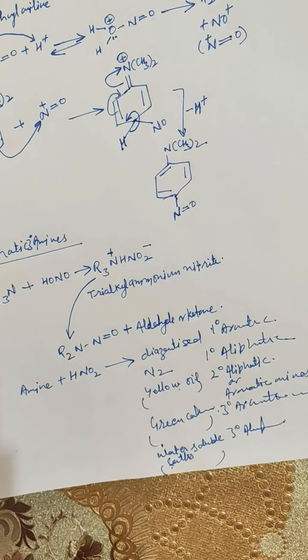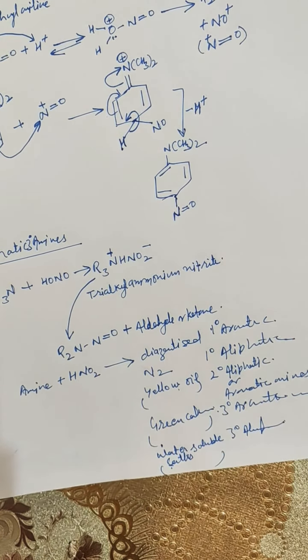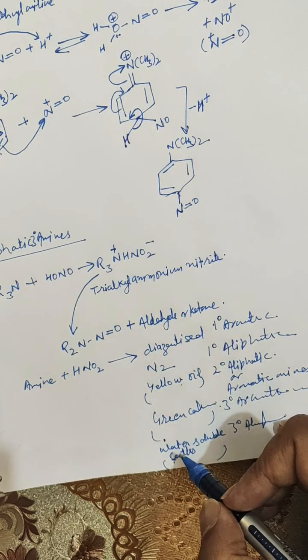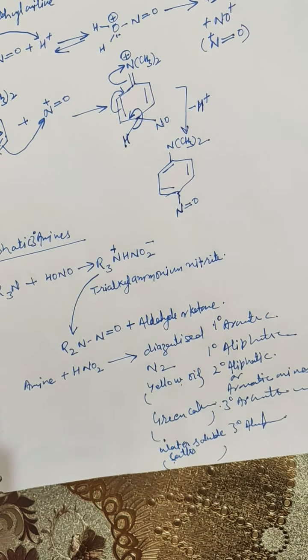So you can do different examples of these reactions so that it may become clearer to you how these different products differ, and why yellow oil appears, why green colored compound appears, or why water soluble salts appear.